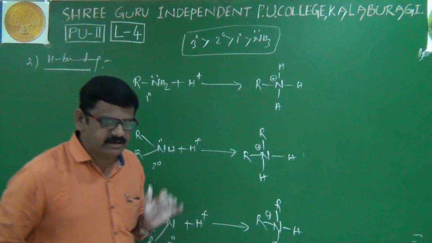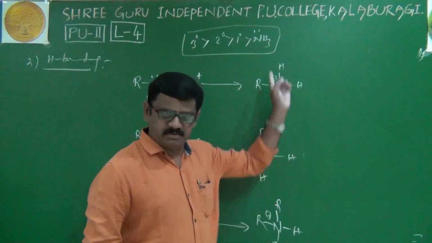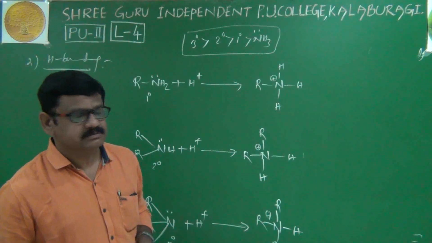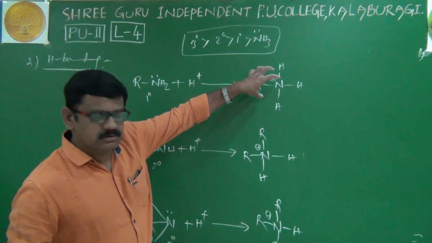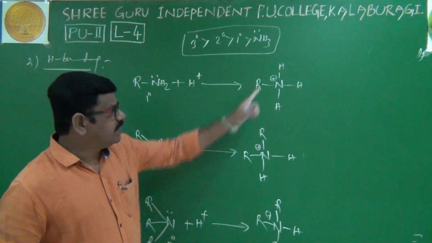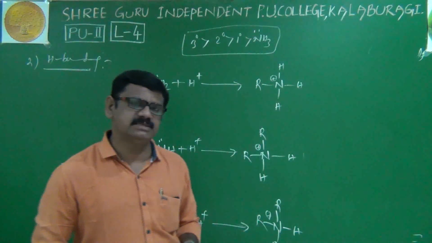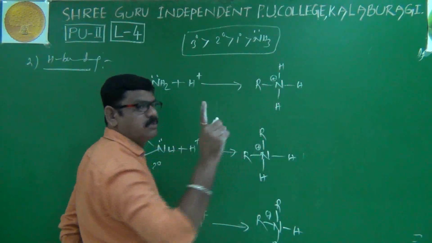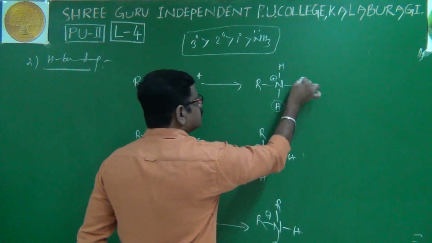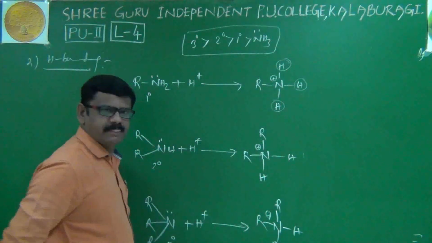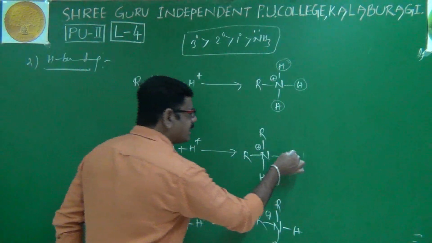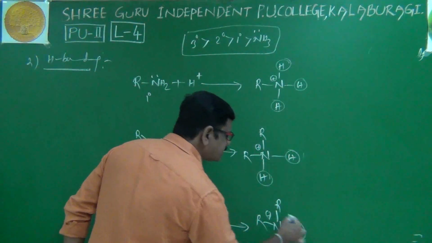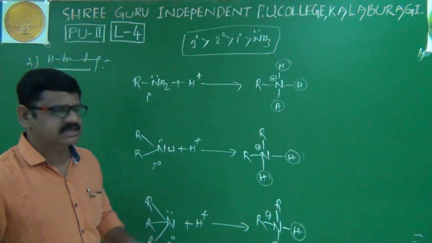According to the hydrogen bonding phenomenon, which cation is more stable? We have to decide now. Very simple. If you observe the ammonium cations, look at where we have a greater number of hydrogens. Obviously, the cation from the primary amine has more hydrogens: we'll have 1, 2, 3 hydrogens here. The secondary amine's cation has just 2 hydrogens only, and the tertiary amine's cation has just 1 hydrogen only.